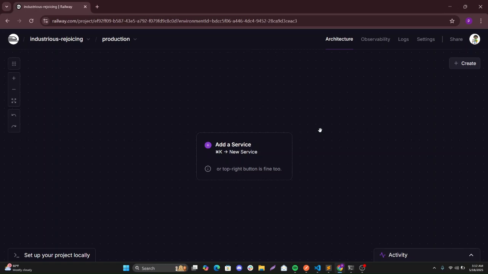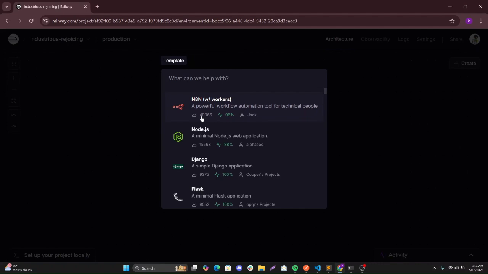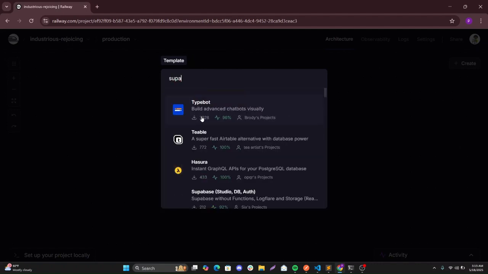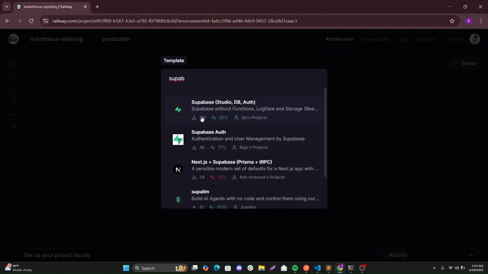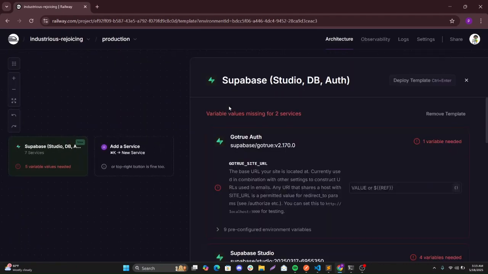So in this tutorial, I'll be showing you how to run your backend as a service on Railway, and basically we will be using Supabase. So I'll come here to the template and then search Supabase. So this is the template. It deploys at least 7 services for this.